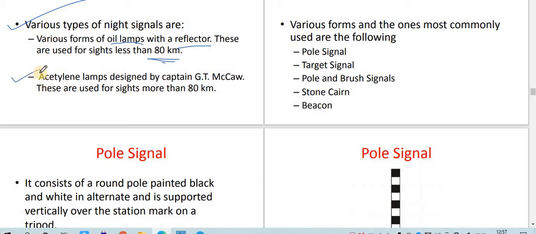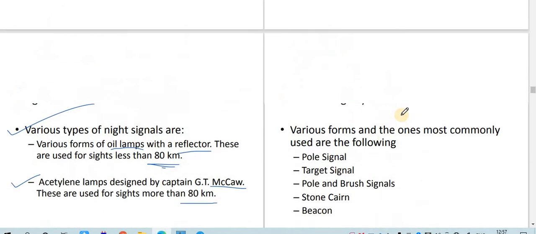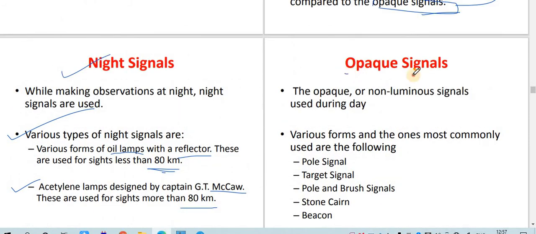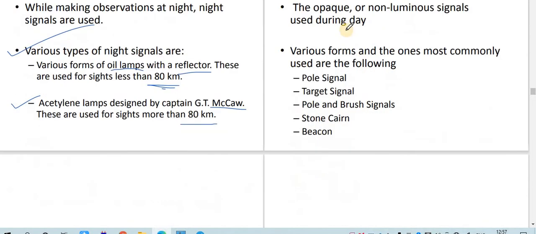Then acetylene lamps, designed by Captain GT Mako. These are used for sites more than 80 kilometers. So the oil lamp is used for less than 80 kilometers, and the acetylene lamp designed by Captain GT Mako is used for a site more than 80 kilometers. Then there is the opaque signal. Opaque signals or non-luminous signals are used during the day.